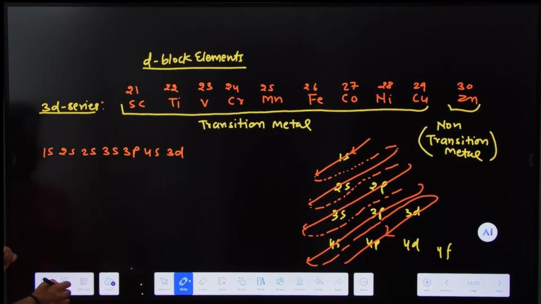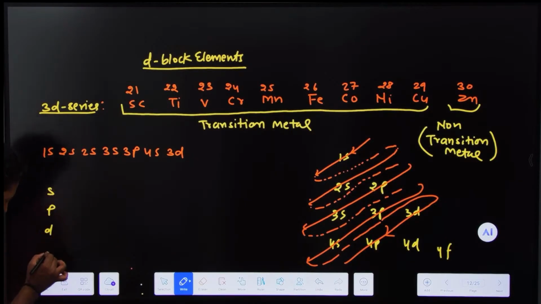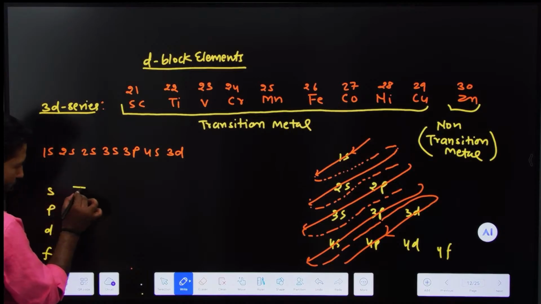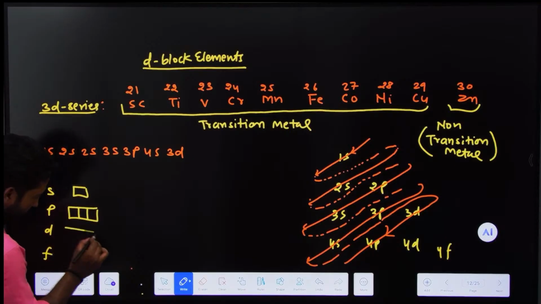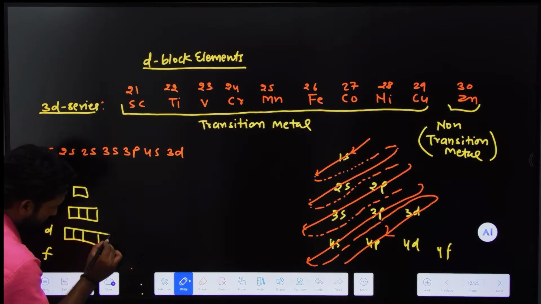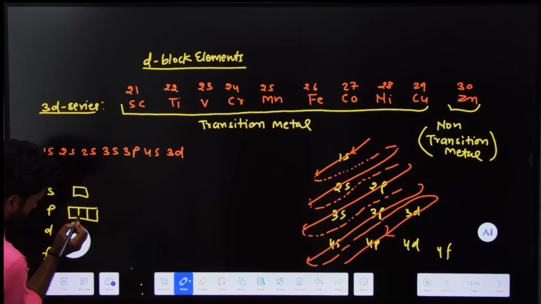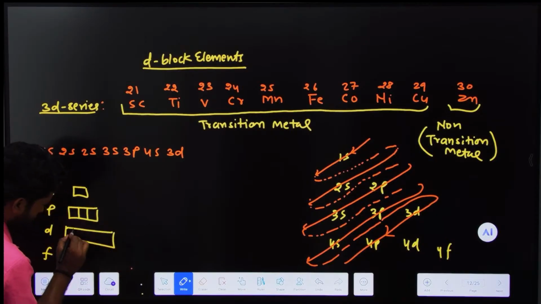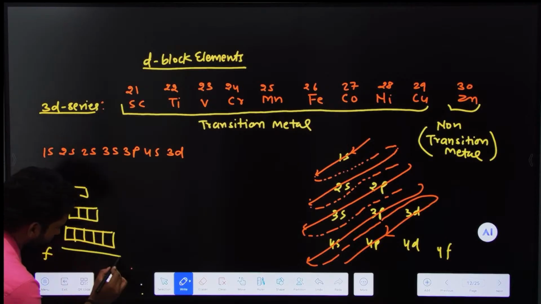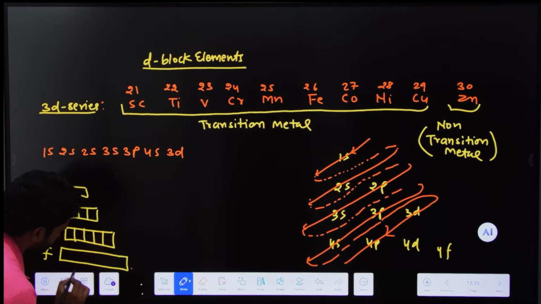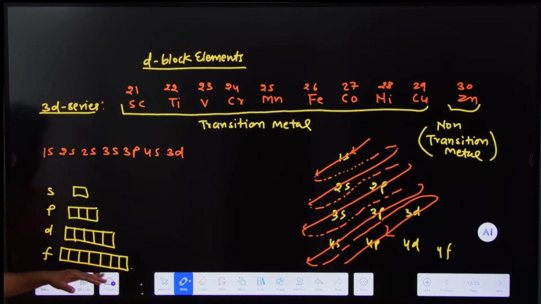Now, how many electrons can be in a particular subshell? Look here: s, p, d and f. s has 1 orbital, p has 3 orbitals, d has 5 orbitals, and f has 7 orbitals.